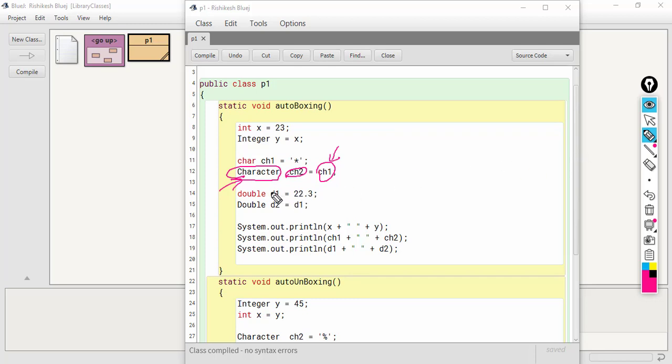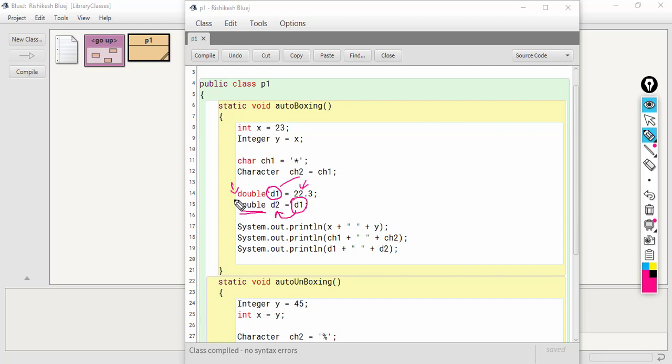Similarly, the last example is this one. I have declared a double value d1. So double with small d. So here this is a primitive type variable d1. In the next line I am assigning this primitive type variable into d2, which is of class type, the wrapper class.